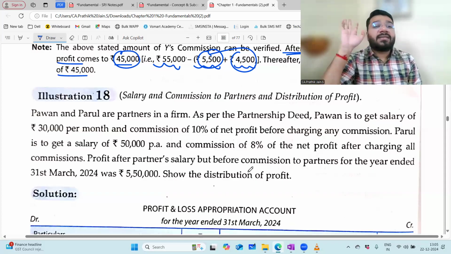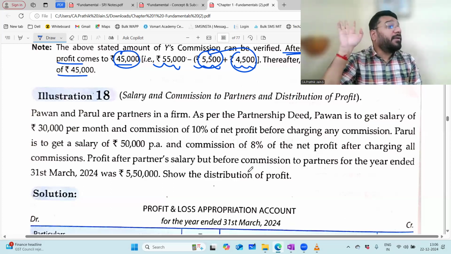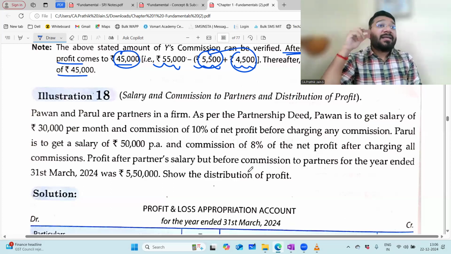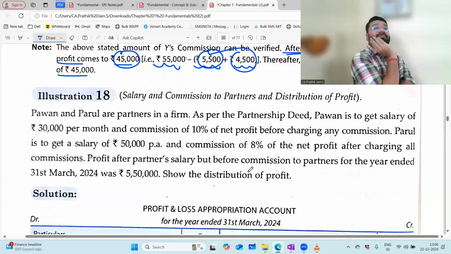Okay. So here, luckily, this is an ongoing business. So 30,000 per month means for 12 months, it is 3,60,000 rupees. And he is to get a commission of 10% on net profit before charging any commission. Means I should not deduct any commission. Without that, I should record my net profit, and on that 10%. The doubt people have here is that, sir, salary should I minus or not?